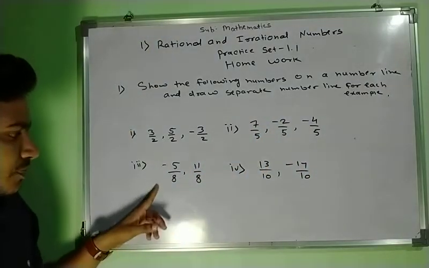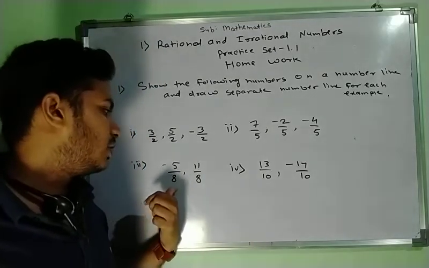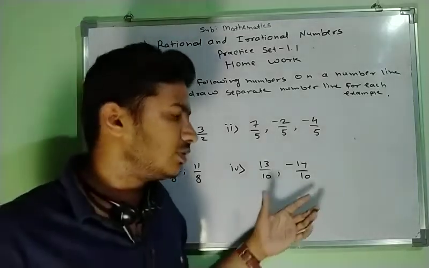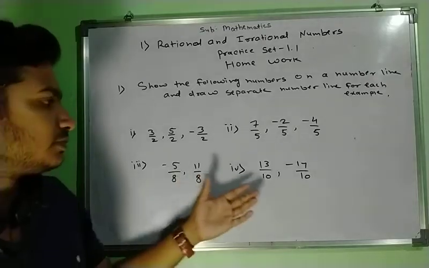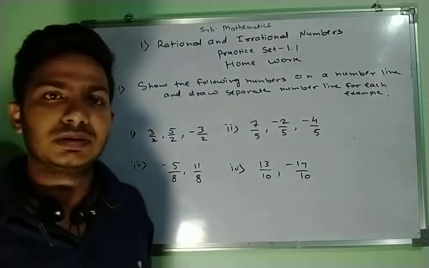Similarly here at the denominator we have 8. For that example we have to divide that same distance into 8 equal parts. Here we have to divide that same distance into 10 equal parts. So draw a separate number line for each, so that you will get the correct representation of those numbers. Okay, thank you.